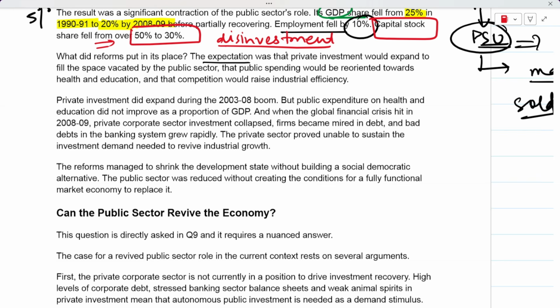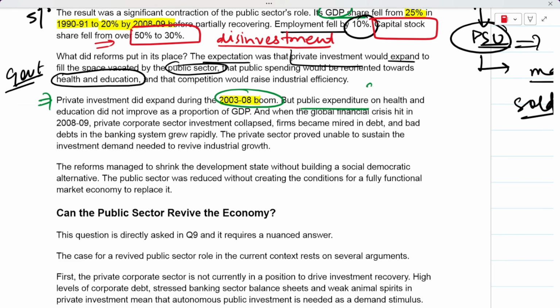The expectation was that private investment would expand to fill the space left by the public sector, because the government had withdrawn from commercial activities, right? And their spending should be oriented more towards health and education, right? But what happened in reality is that private investment expanded during the period of 2003-2008, and public expenditure on social sectors such as health and education did not improve as such. It has not improved as a proportion of GDP, right?